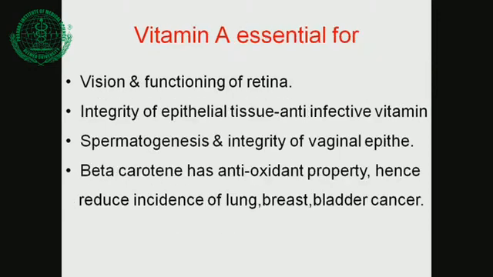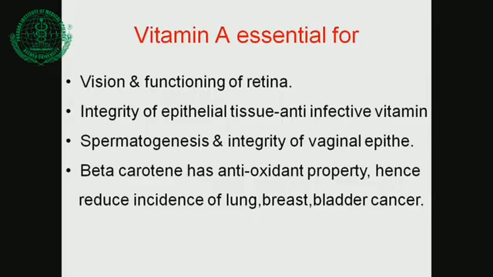Right. As I was telling you, vision and a functional retina are an important function of vitamin A. But everywhere epithelium is there, vitamin A will have a role. So this is also called the anti-infective vitamin. Why? It prevents infection where there is epithelium. Now you know where the epithelium is? It lines the whole GI tract, the whole urinary tract, the whole genitourinary system, the whole respiratory tract, and the eyes. So everywhere epithelium is there, vitamin A deficiency will affect that part of the body.